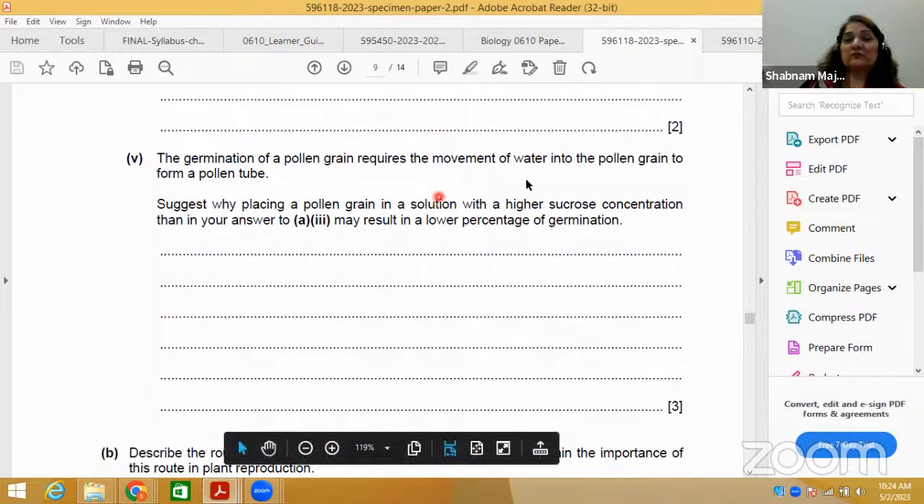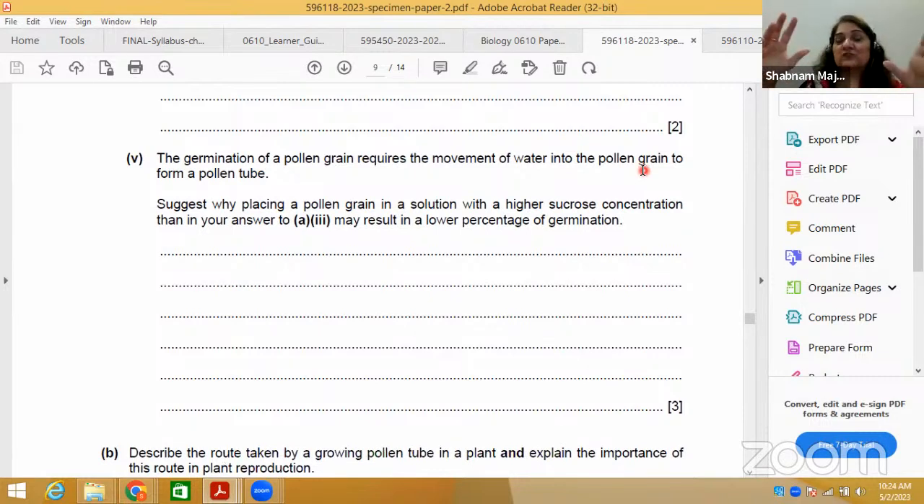Germination of pollen grain requires movement of water into the pollen grain. Now, movement of water into the pollen grain, bring the osmosis topic to your mind. I'm going fast just to cover it. Movement of water depends on the osmotic concentration gradient. What is the outside and inside difference in terms of osmotic gradient, the equilibrium of the solutions? Suppose outside is a concentrated solution, so water will move out through osmosis. If outside is a dilute hypotonic solution, water will enter the cell. So that's how water moves through osmosis, from higher water potential to lower water potential.